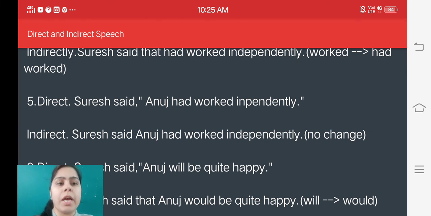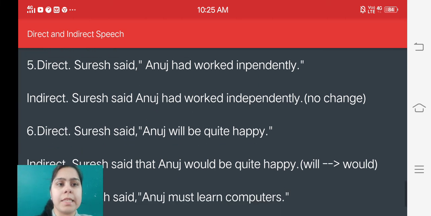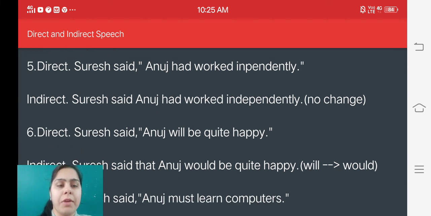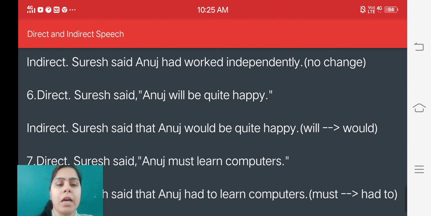Suresh said Anuj had worked independently. It will remain as it is because for past perfect there is no change. Suresh said Anuj will be quite happy. So, Suresh said that Anuj would be quite happy, because will and shall will be changed into would.